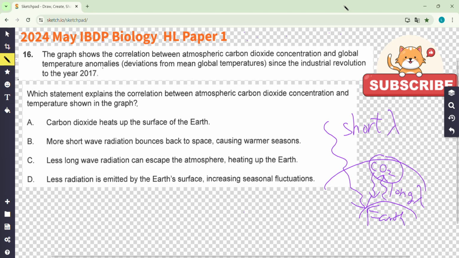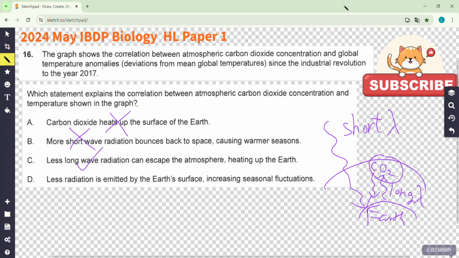Okay. So which one is the answer? The carbon dioxide heats up the surface? No, it just traps the heat, right? More short wave radiation bounces back to space? No, they are all absorbed by the Earth, right? Short wavelength, so not about short wavelength. Less long wave radiation can escape the atmosphere. Oh, that's it.